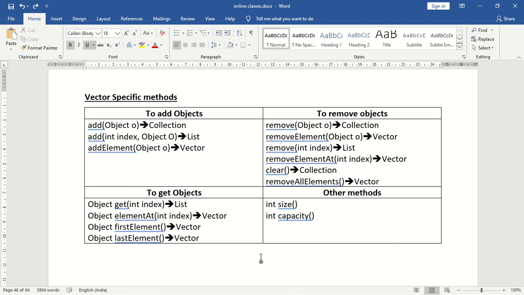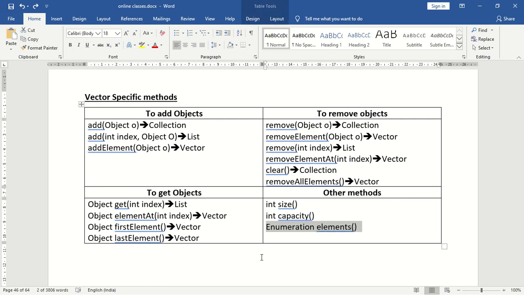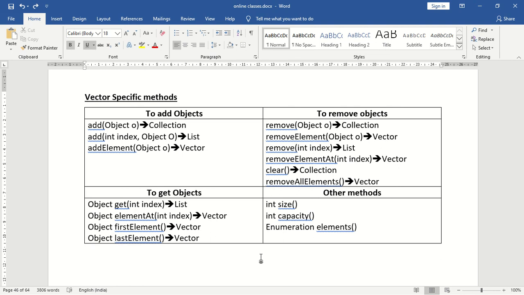Next we have a cursor. Why is a cursor required? A cursor is required to access elements one by one. What is the cursor in the case of a vector? In the case of vector, the cursor is Enumeration. And what is the method name? The method name is elements. So these are the vector specific methods, and we are comparing vector specific method names with other interfaces' method names. And you are seeing that vector specific method names have very lengthy names. You can pause the video and note down the vector specific method names.